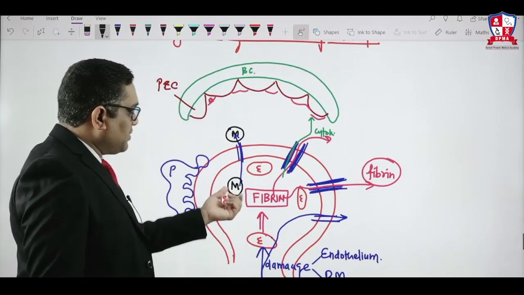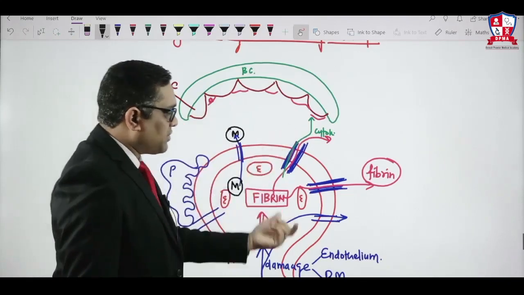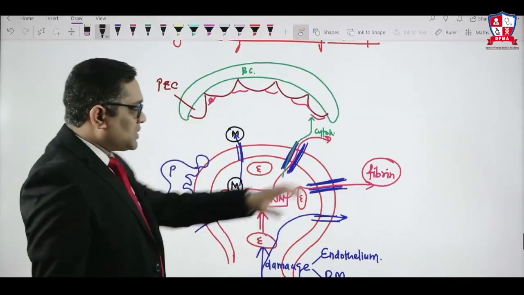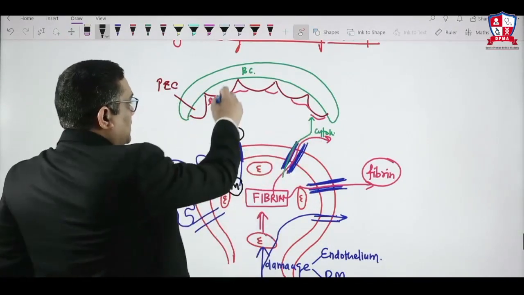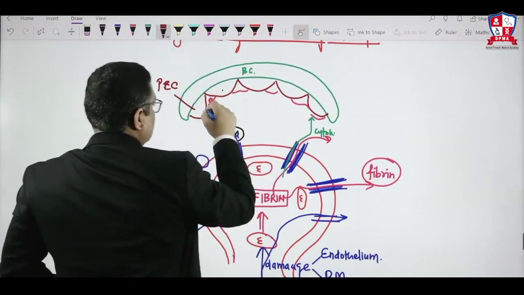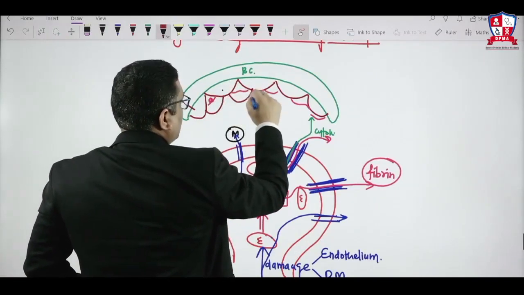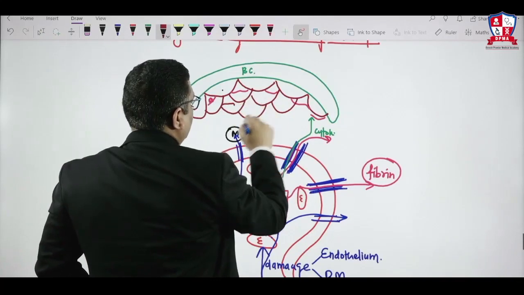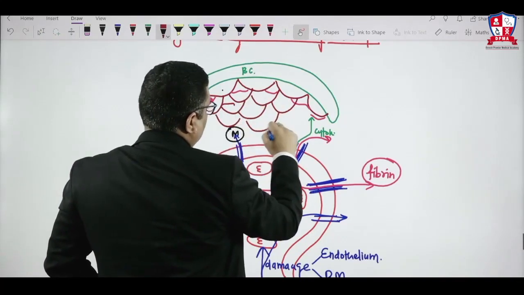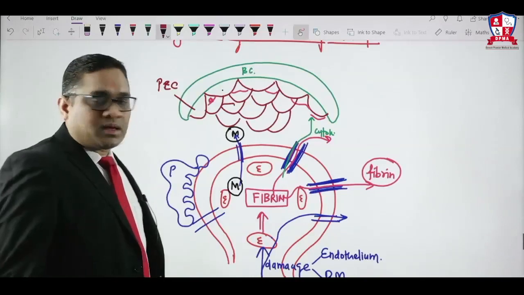So from the capillary, mononuclear cells are coming out, cytokine is coming out, fibrin is coming out. Because of all these things, especially the monocytes and cytokines, they will activate these parietal epithelial cells, and now they will have proliferation, as I am showing here.